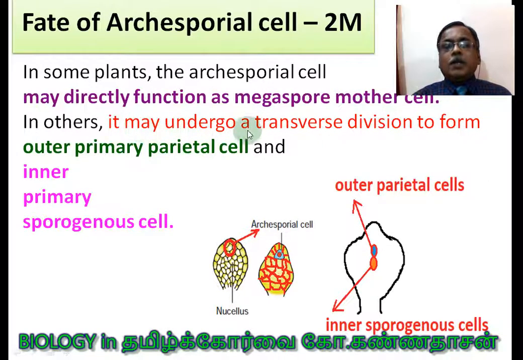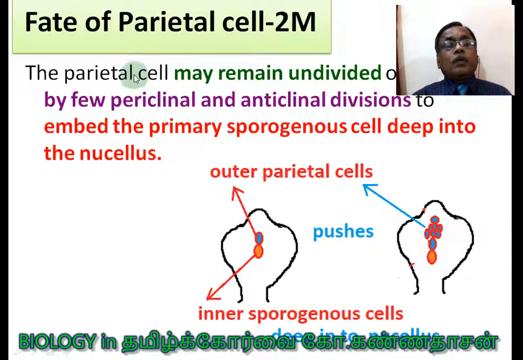In others, it may undergo a transverse division, you see, and form an outer parietal cell and an inner sporogenous cell. Outer parietal and inner sporogenous cell. So two cells are formed in some species, right? Next, what is the fate of the parietal cell? So this is one of the continuities. It is coming down, right?